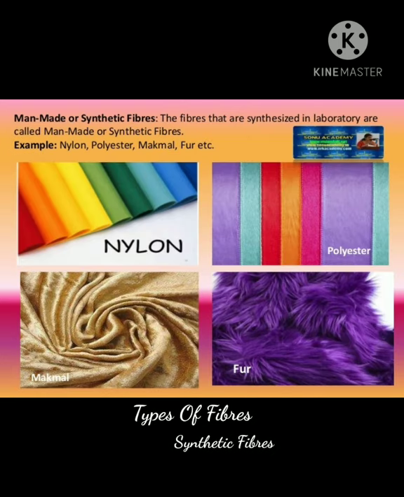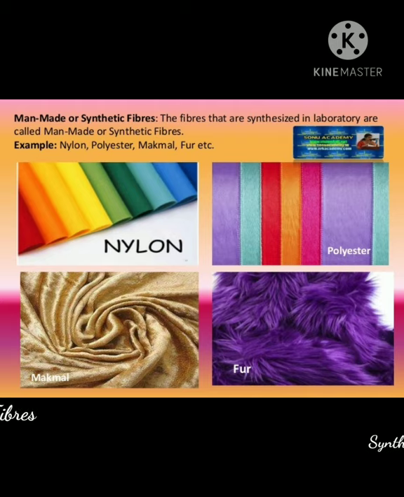Man-made or synthetic fiber. Synthetic fiber is fiber made by humans through synthesized chemicals in a laboratory. A synthesized fiber is a type of chain of small units joined together. Each small unit is actually a chemical substance. For example, nylon, polyester, rayon, fur and so on.